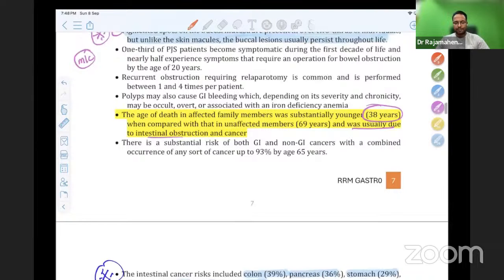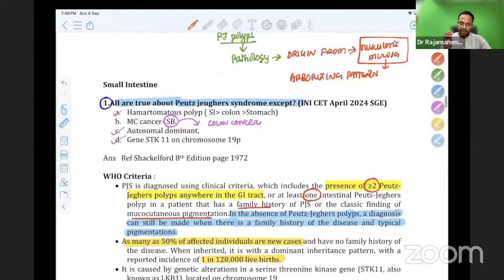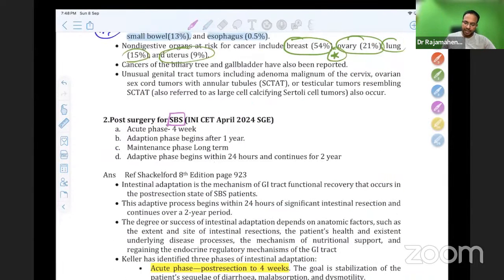From PJS, another is from short bowel. See, short bowel syndrome, one question. It's a favorite topic of NEET SS. And all the short bowel syndrome topics you should read only from Shackelford. PJS and short bowel syndrome, both please read from Shackelford.